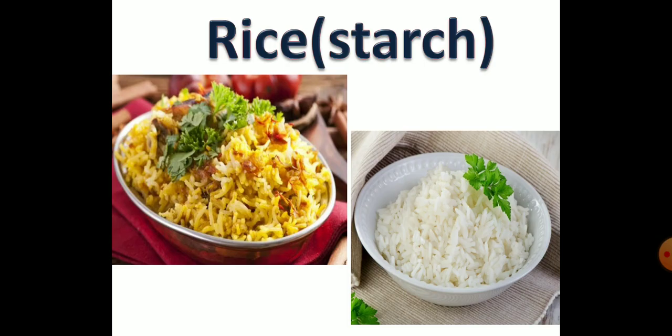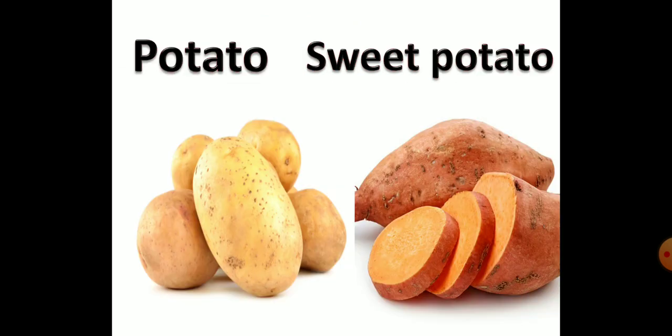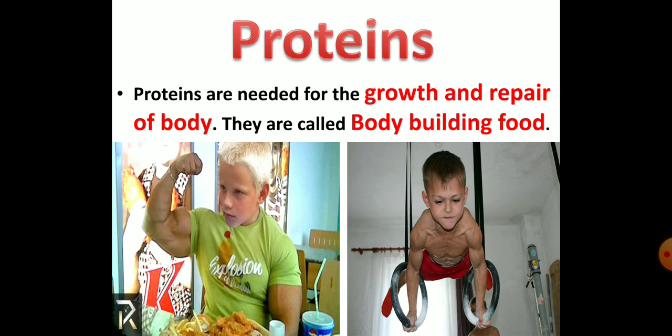Different sources of carbohydrates are rice, wheat, potato, sweet potato, maize, sugarcane. So these are the sources of carbohydrate. Carbohydrates mainly provide instant energy to our body, and glucose is present in the form of starch in the food items.